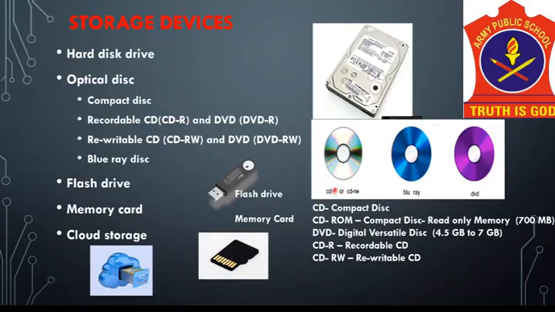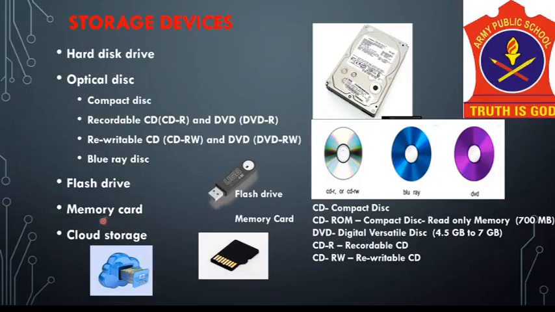The difference between a CD and a DVD is CD can hold up to 700 MBs of data, while a DVD can hold from 4.5 GBs to 700 GBs of data, and a Blu-ray disc has a capacity of 100 GBs. Now a flash drive, which we call a pen drive also. It is portable and lightweight, and it can be plugged in a USB port on a computer.